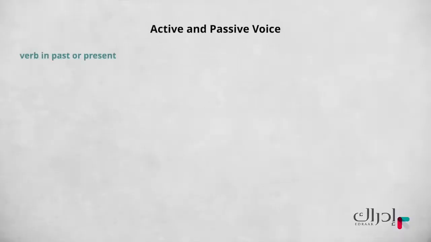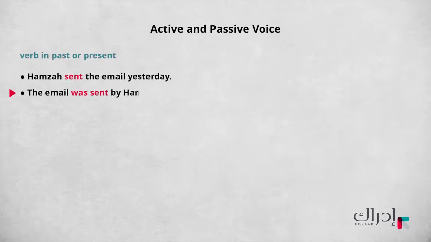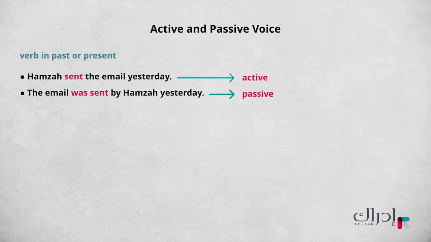Take a look at these two sentences, for example. Hamza sent the email yesterday. The email was sent by Hamza yesterday. The first sentence is active. Hamza is the subject and he did the action. The second sentence is passive. Hamza still did the action, but he is at the end of the sentence.